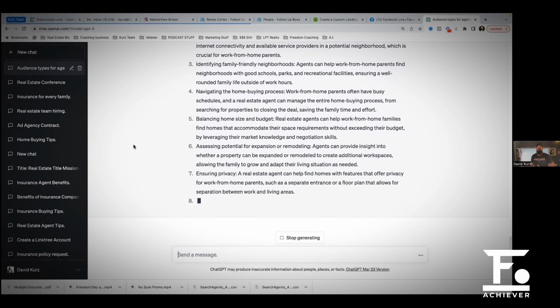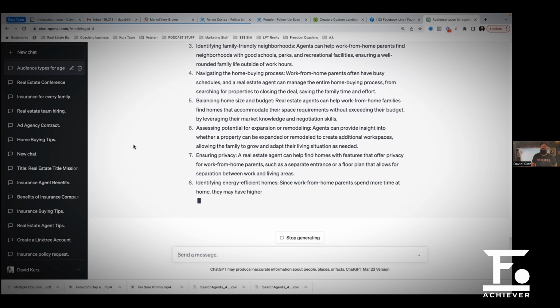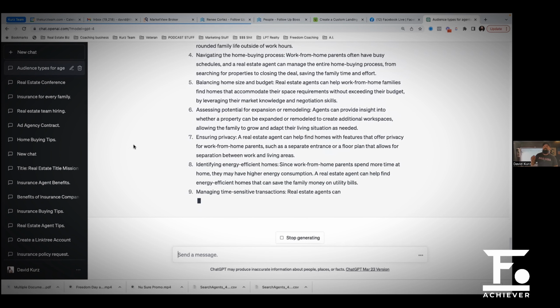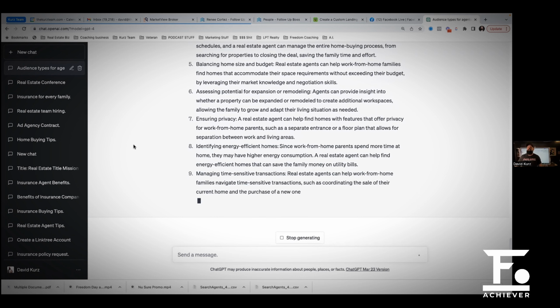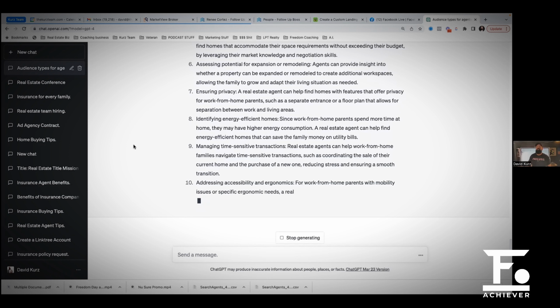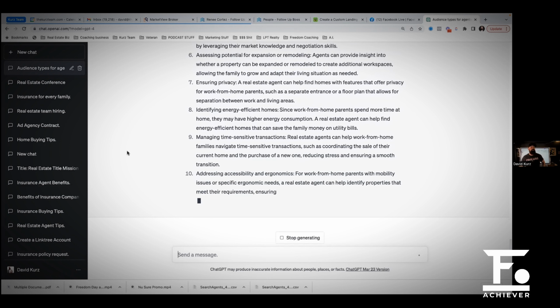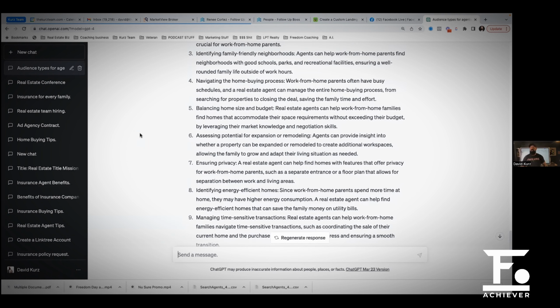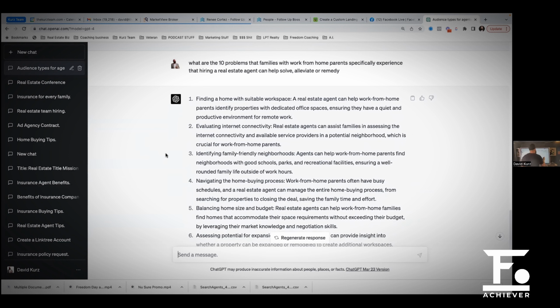Navigating the actual process of home buying, balancing home size and budget, assessing potential for expansion or remodeling, ensuring privacy, identifying energy efficient homes, managing time sensitive transactions, and addressing accessibility and ergonomics. Okay, so this is beautiful because now we have some problems. We're going to identify a problem that we like here, okay? And the problem that I like here is evaluating internet connectivity. I'm going to go with that, okay? So we're going to go with the rural families.